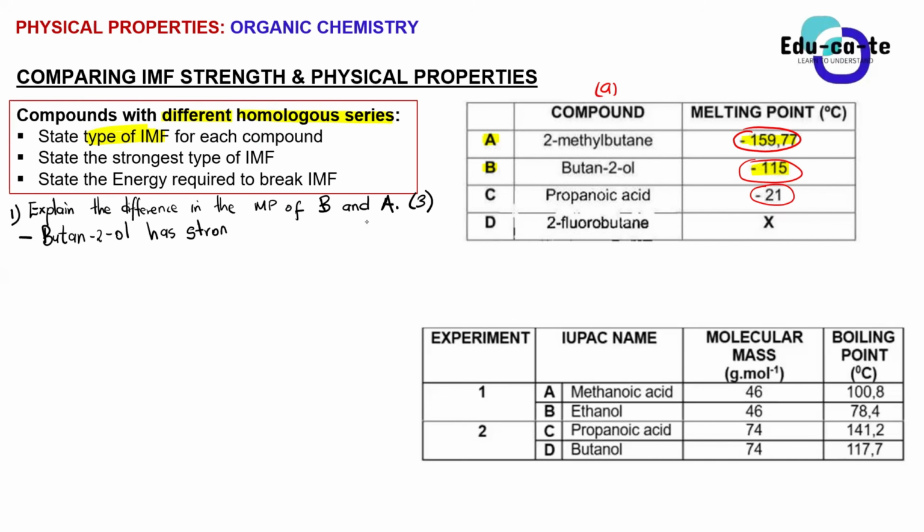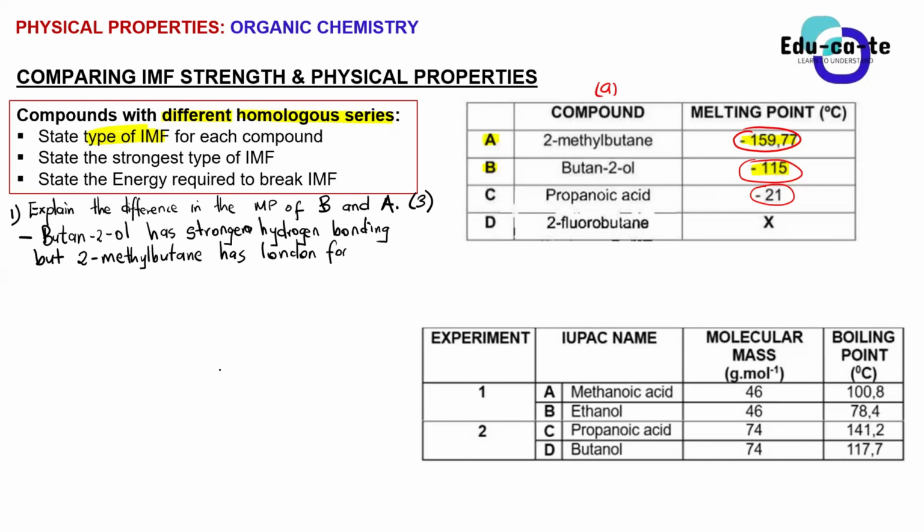Those are the interactions. You can first say that butan-2-ol is an alcohol, therefore it forms strong hydrogen bonding. But we have 2-methyl butane. 2-methyl butane is an alkane, so it has London forces. Those are its intermolecular forces.